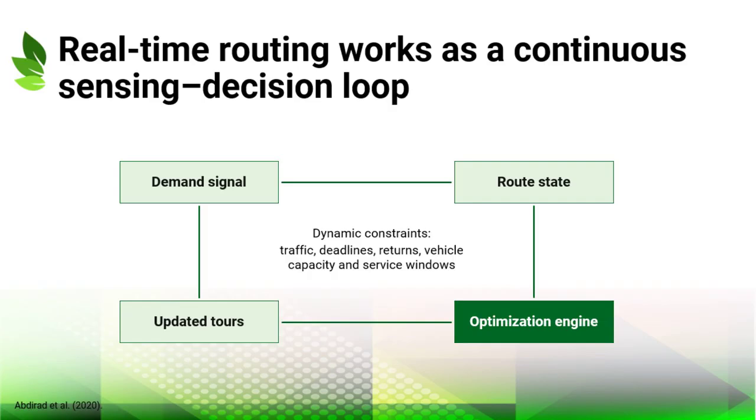Finally, updated tours are communicated back to the vehicles or dispatch system. Then the loop continues as new data arrives. The chapter links this process to Industry 4.0 approaches to dynamic vehicle routing. The key message is that data, algorithms, and operational execution must be connected in a continuous feedback loop.